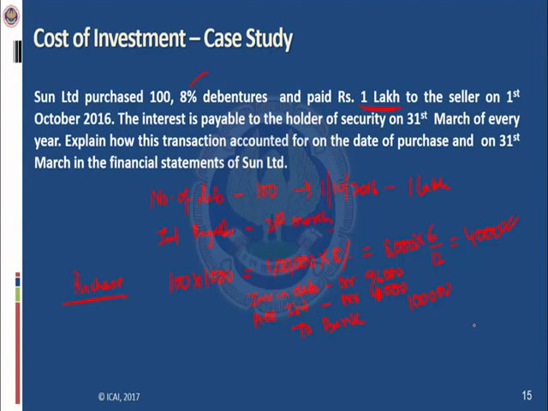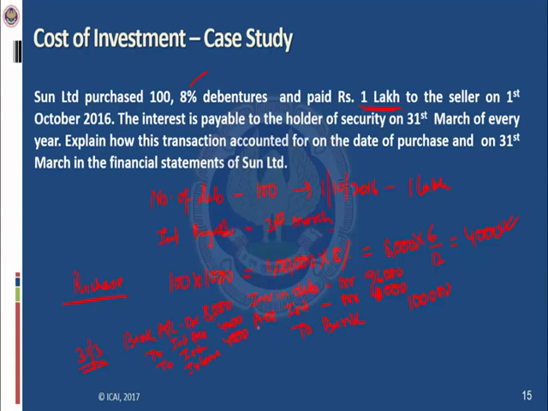Now the interest is payable on 31st March of every year. Explain how this transaction is accounted for on the date of purchase and on 31st March. So on 31st March, the entity will receive interest. So the entry will be bank account debit 8000, to interest accrued 4,000, to interest income 4,000.